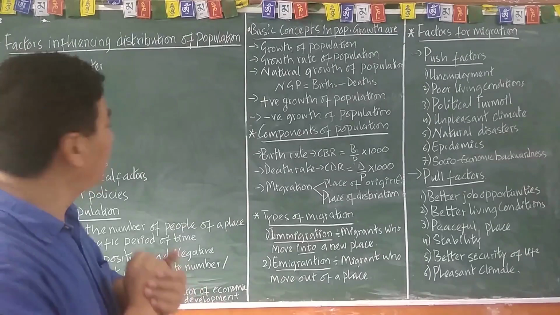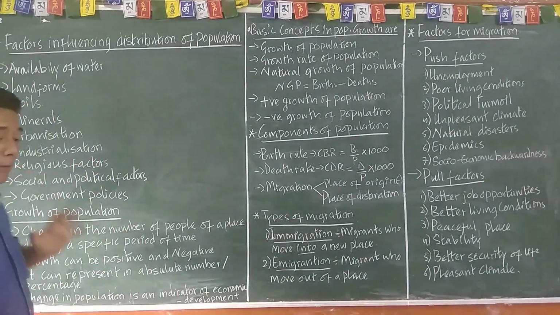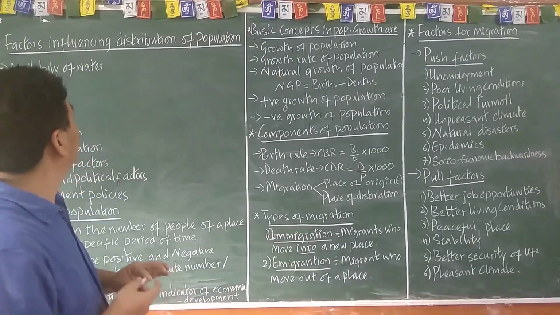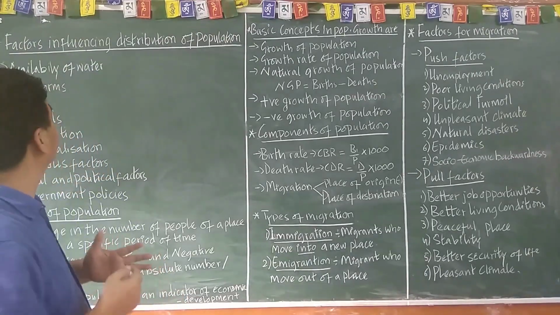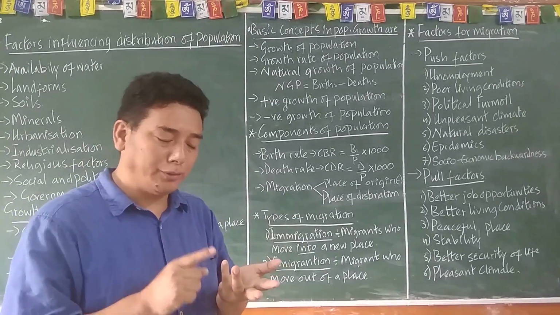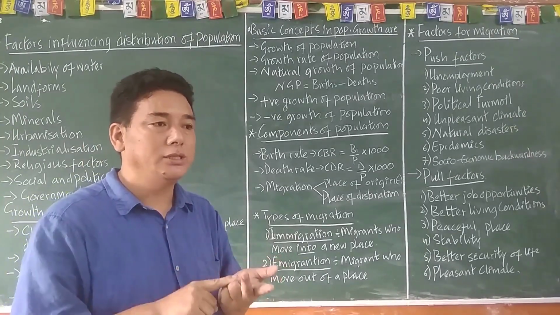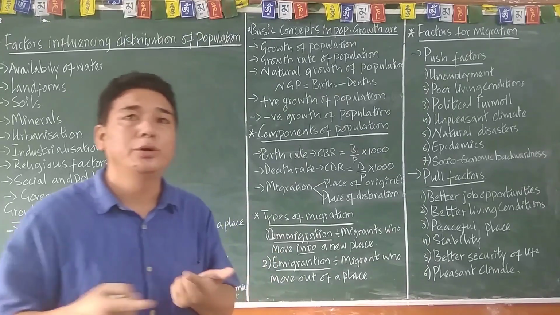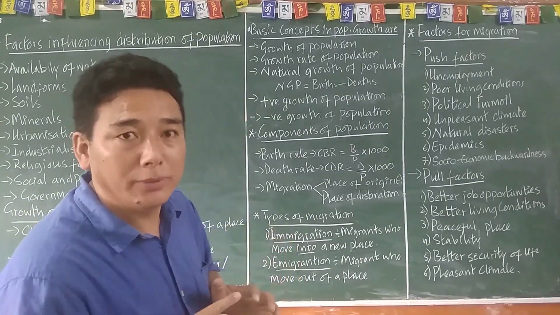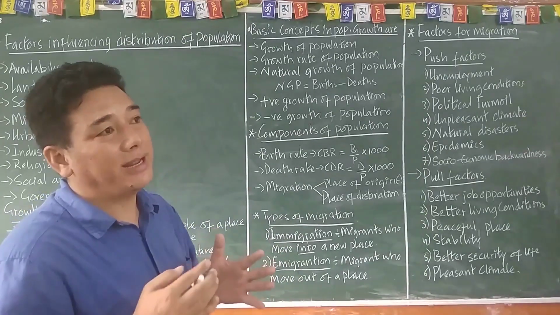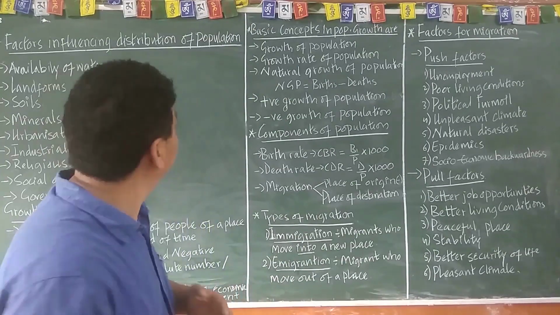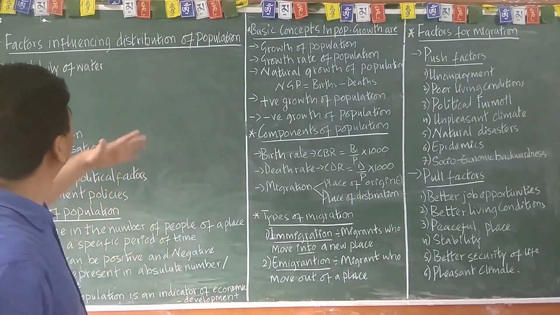Yesterday we learned about the world population, chapter number 2, alright? And today I'm going to continue with that. Yesterday we learned about population: what is population, what is census, what is population distribution, what is density of population, what is growth of population, and what is the trend of the growth of population. Is that okay?